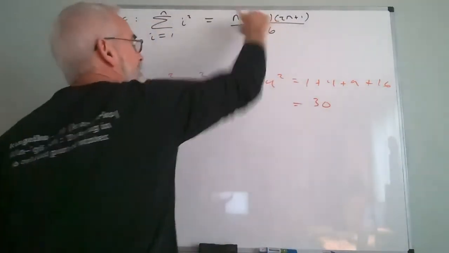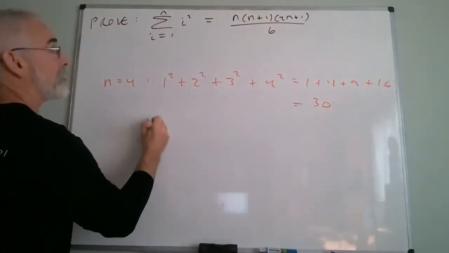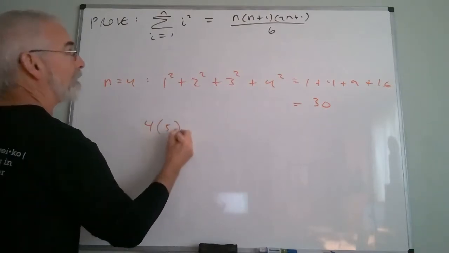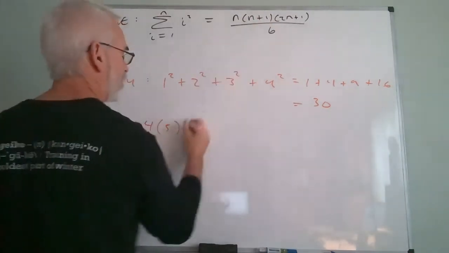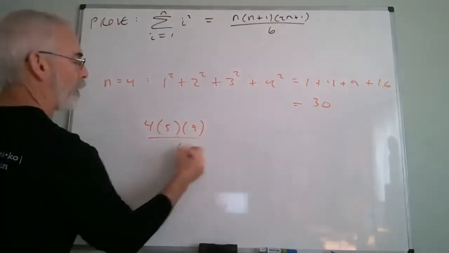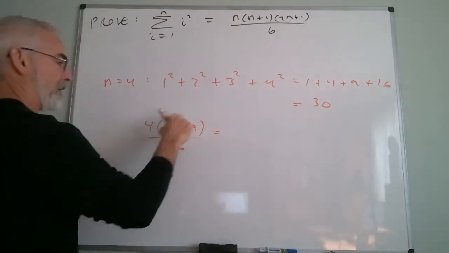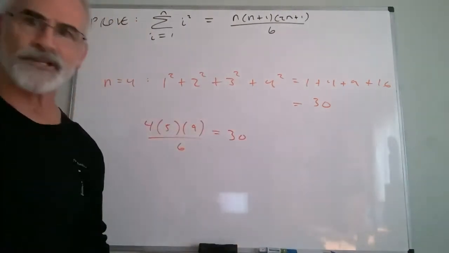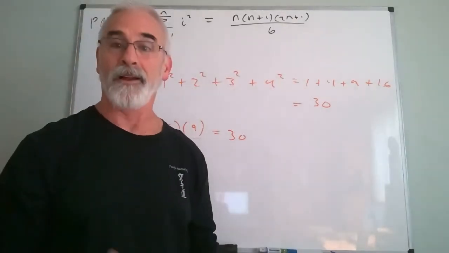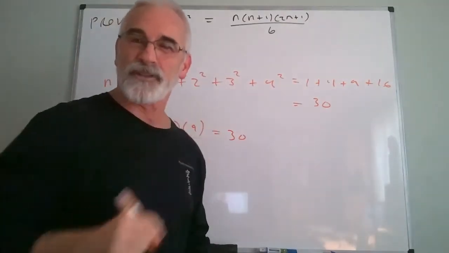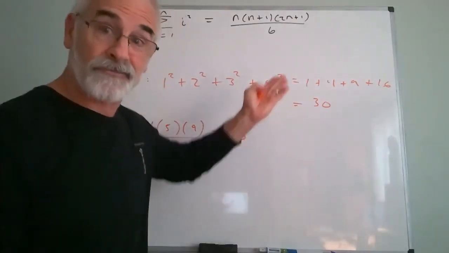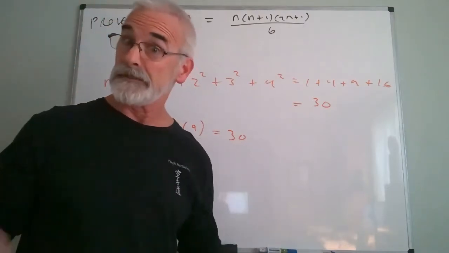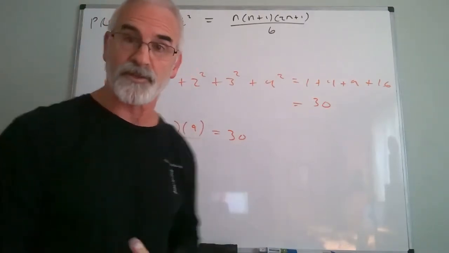Now, if I put a 4 into this formula here, I'd get 4 times 4 plus 1, times 2 times 4 plus 1, all over 6. Well, that'd be 180 over 6. Oh my gosh, I got the same thing. Well, of course I get the same thing. It's a formula. But I always like to do this little quick double check just to make sure I didn't write the formula down incorrectly, or that I actually understand what the formula is doing.